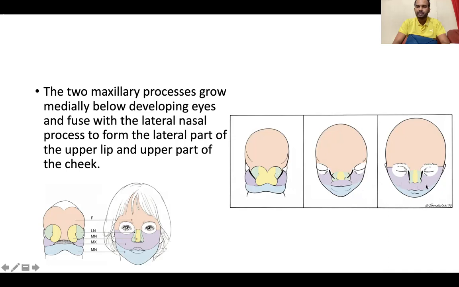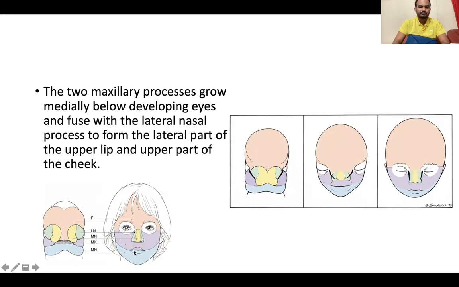You can see it very clearly in the violet colored area. This entire region is formed by the maxillary process, which fuses with the lateral nasal process and grows medially below the developing eye.